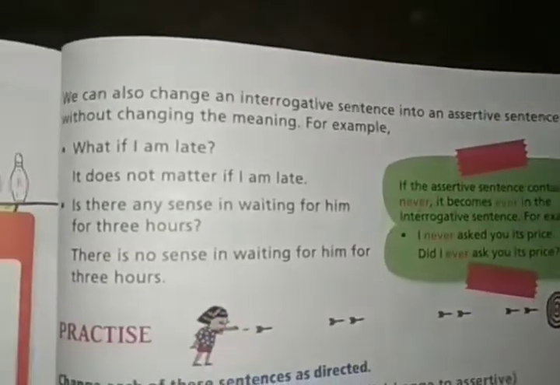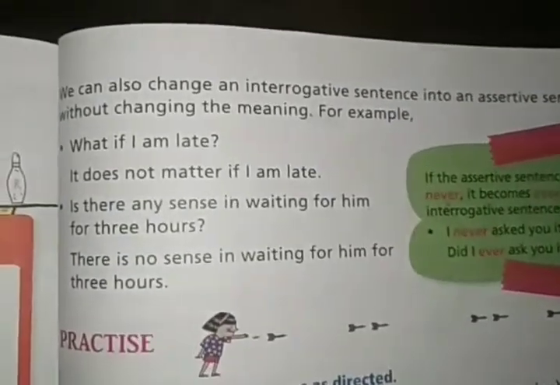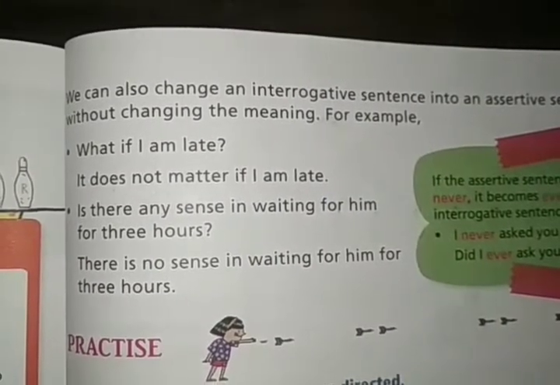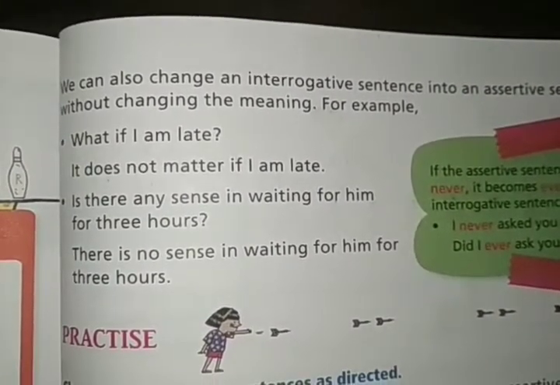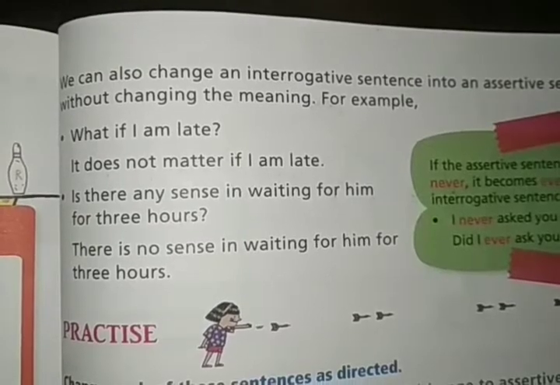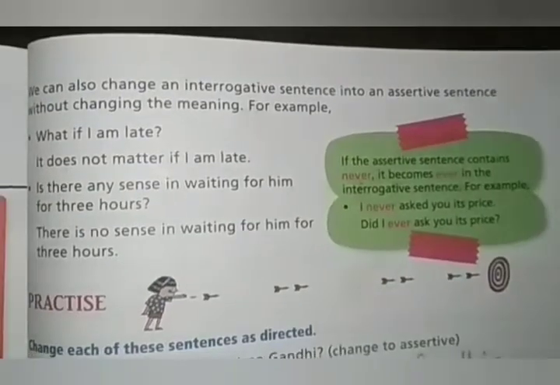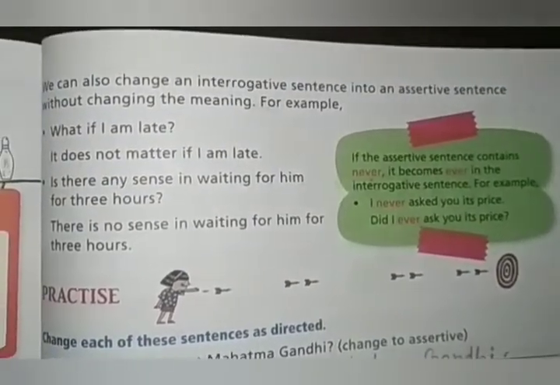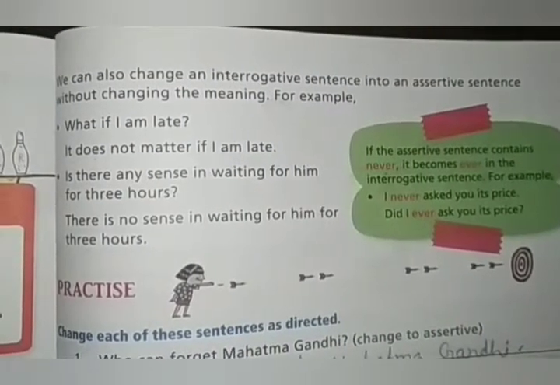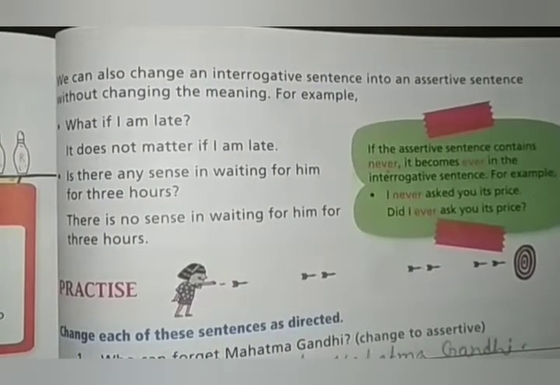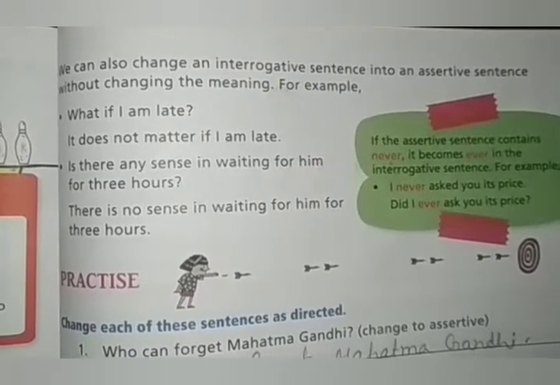Clear? So the chapter was quite small compared to your other chapters, and in the chapter we have learned about the transformation of sentences, which means changing its form without altering its meaning.